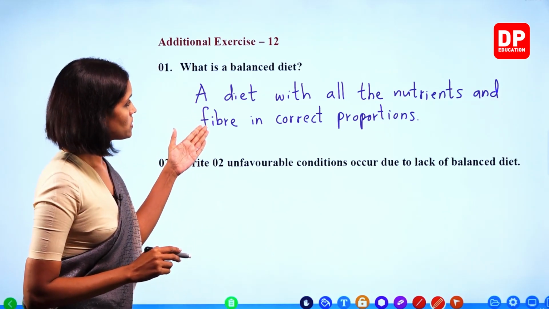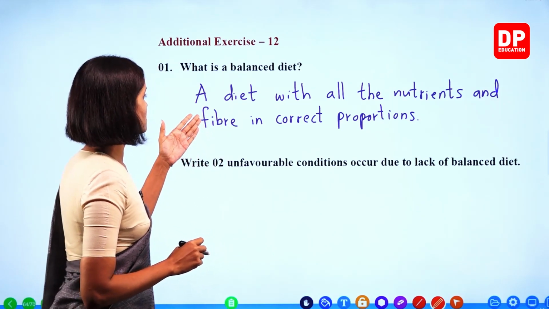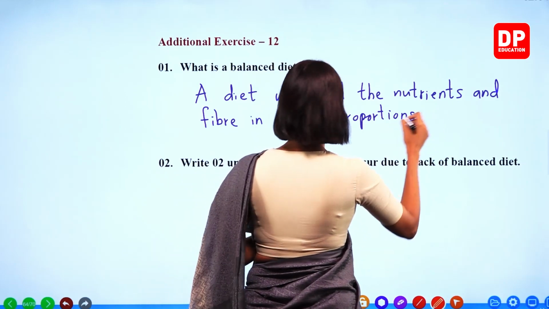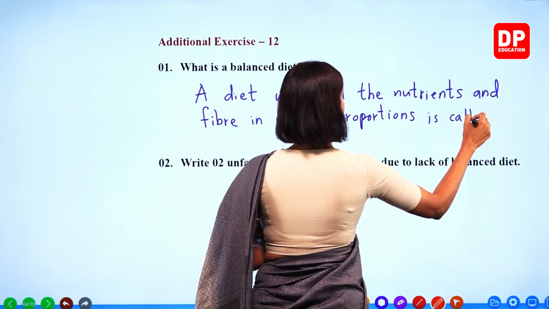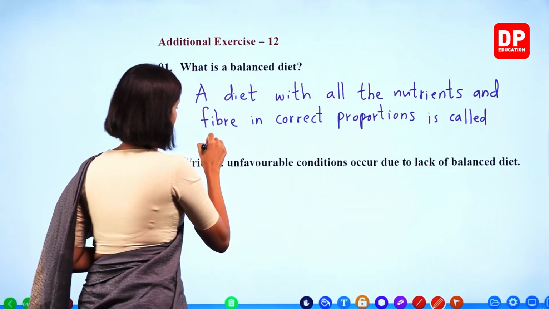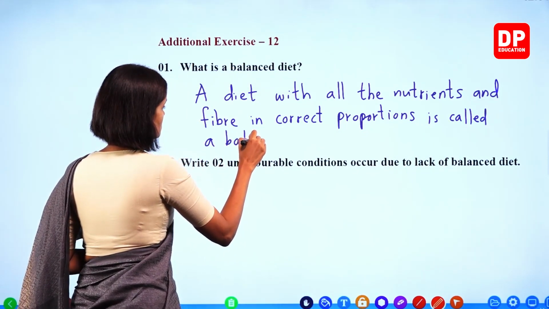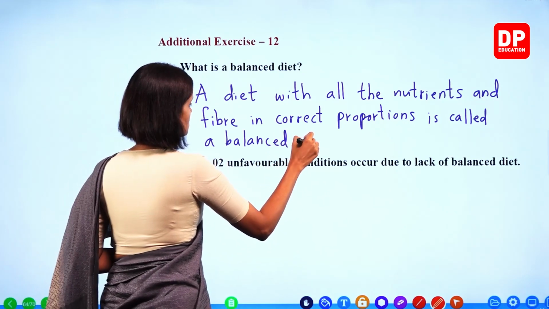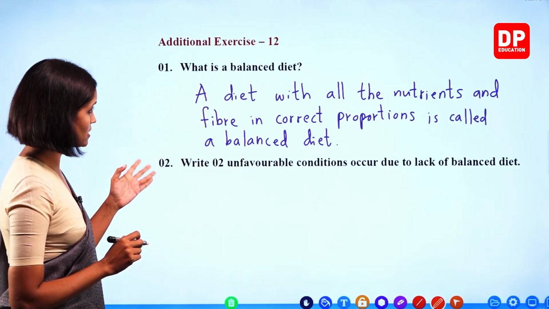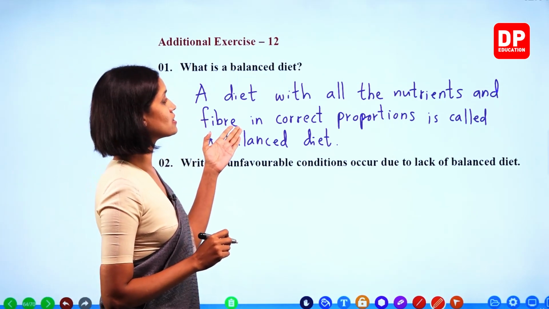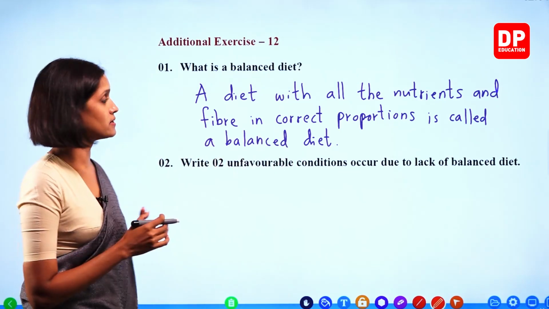A diet with all the nutrients and fiber in correct proportions is called a balanced diet. Right? A diet with all the nutrients and fiber in correct proportions is called a balanced diet.